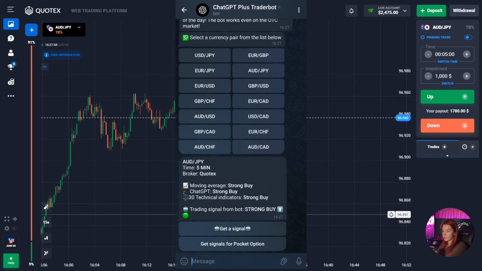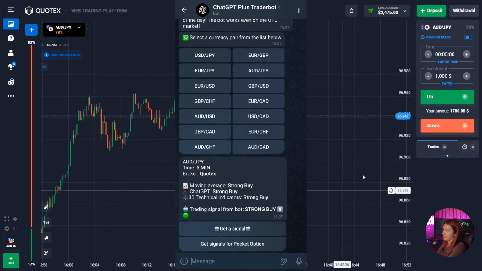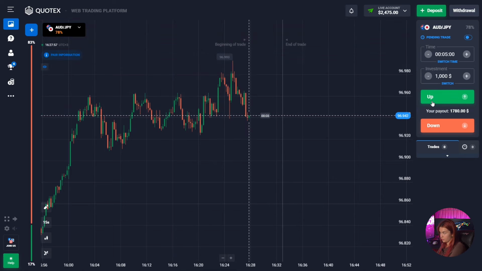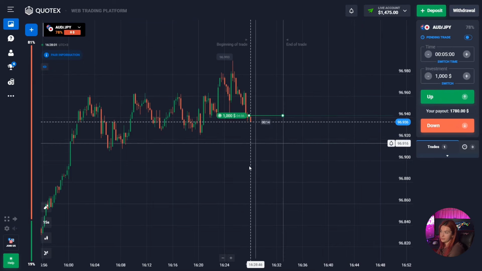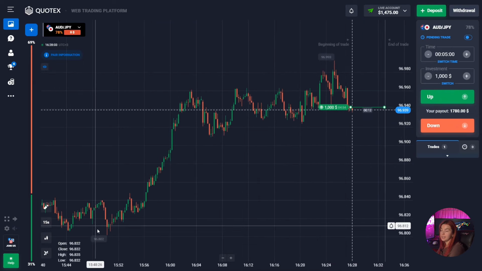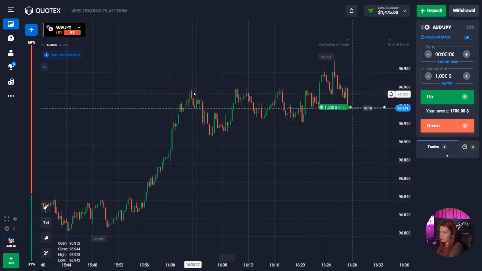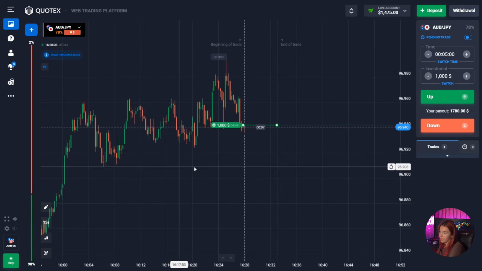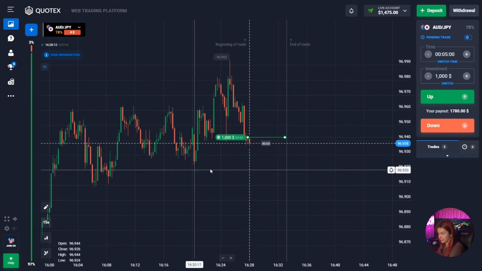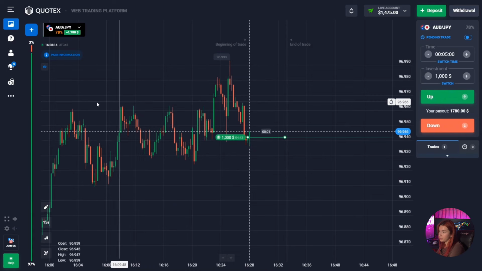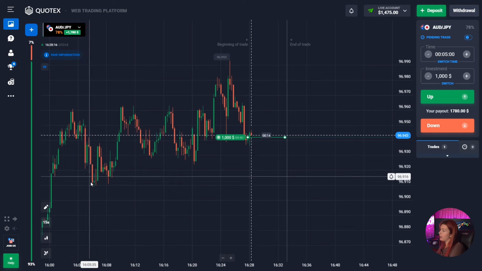So as you can see here, the chatbot advises us to open a deal up. Let's follow the instructions of this chatbot, as it expects that the price will show us an increase in the near future. And guys, as you can see, the general trend in the market is upward, and at the same time the price has been in the consolidation for a long time. But at the same time, the main price lows on the chart are getting higher.